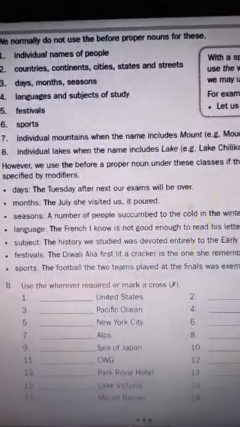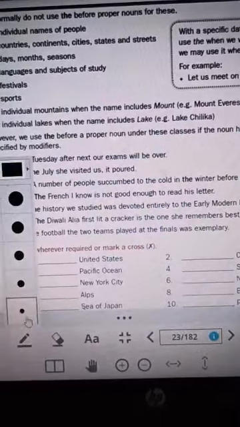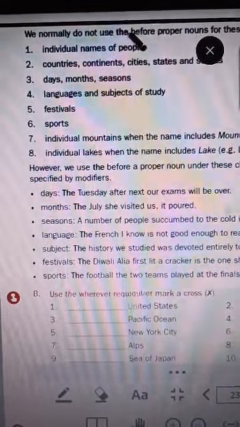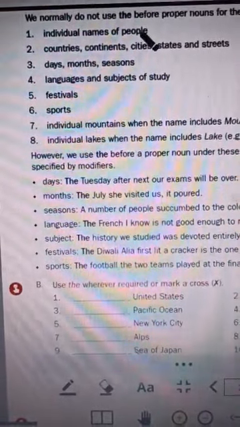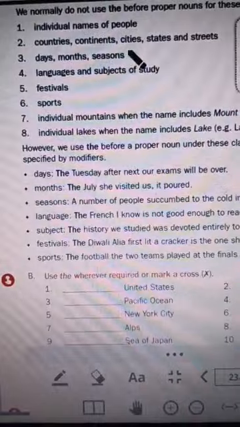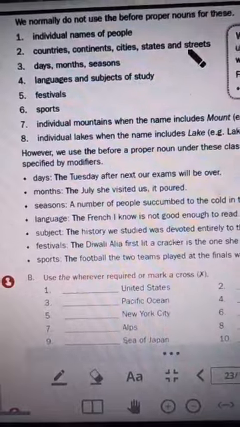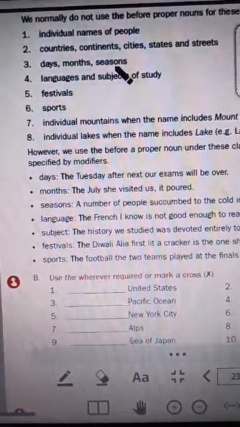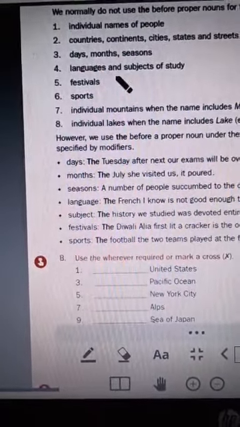I'm going to tell you about zero article, children. Where are we going to use zero article? See, children, we normally do not use the before proper nouns, for individual names of people, countries, continents, cities, states, streets. For example, we never say the India, we always say India. Days, months, seasons, we never say the January, the February, the March. Languages, we do not use the.